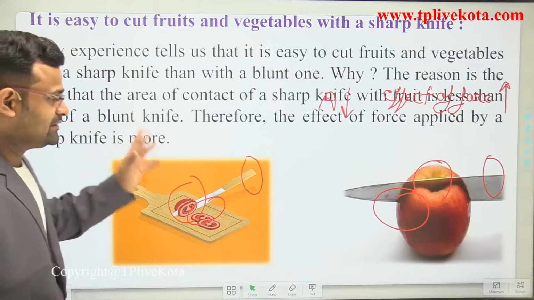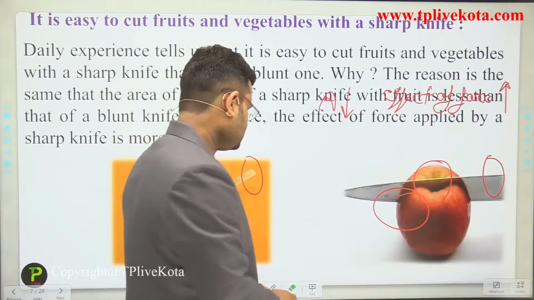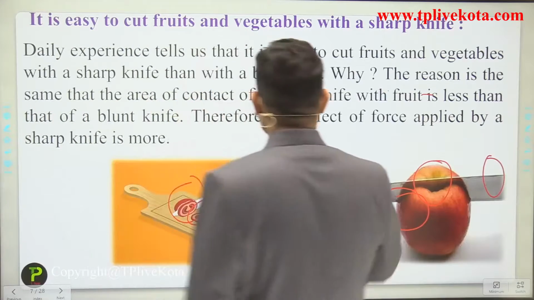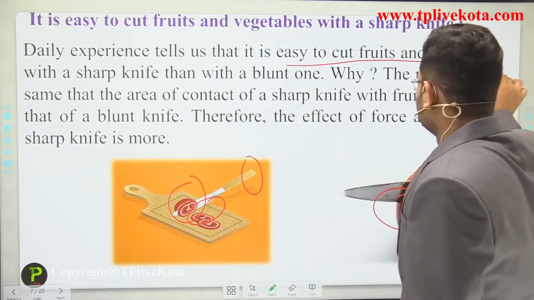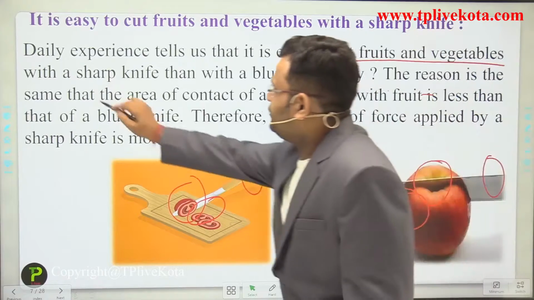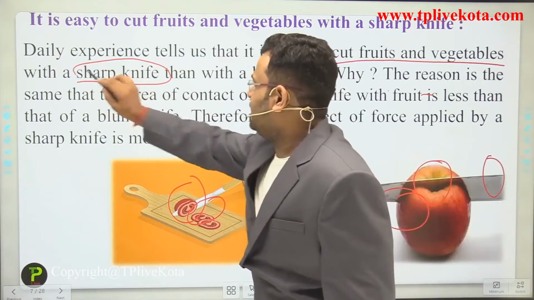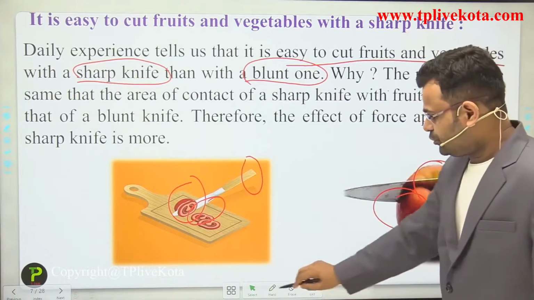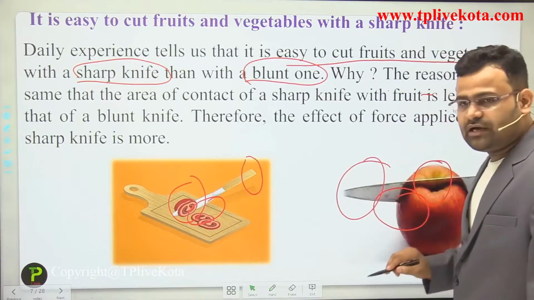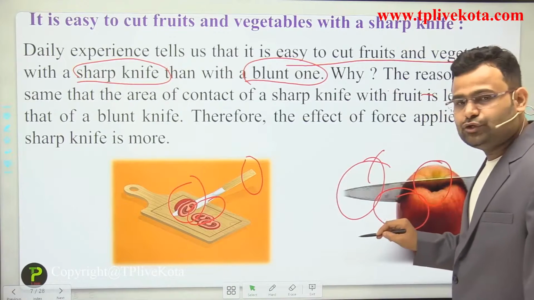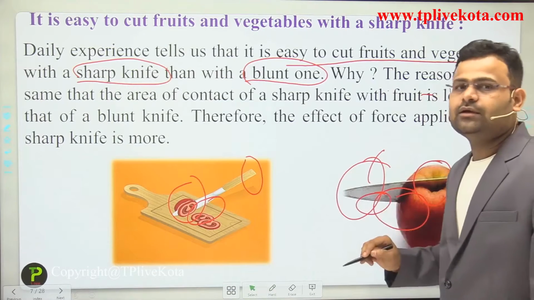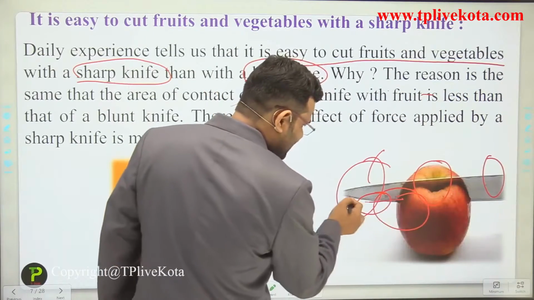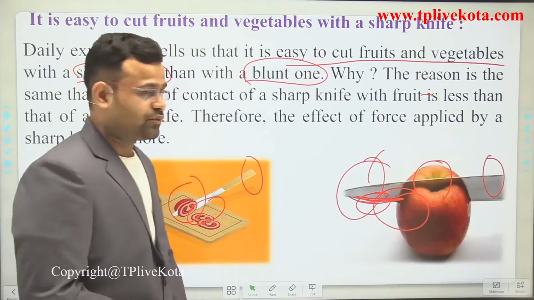Next is the theory part. Read this carefully. Daily experience tells us that it is easy to cut fruits and vegetables with a sharp knife than with a blunt one. There are two edges on a knife, one sharp and one blunt. Why do we use the sharp edge? Because if we use this edge, we can cut our vegetables easily.